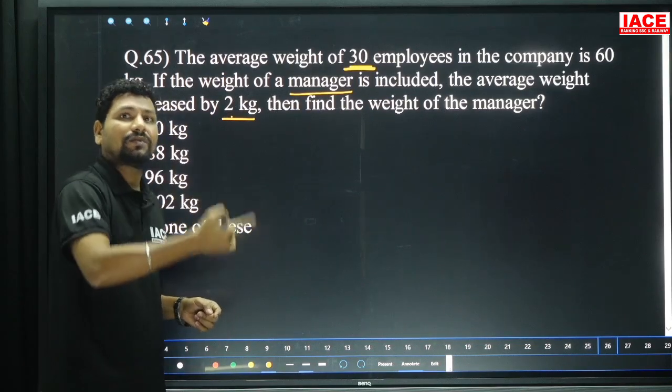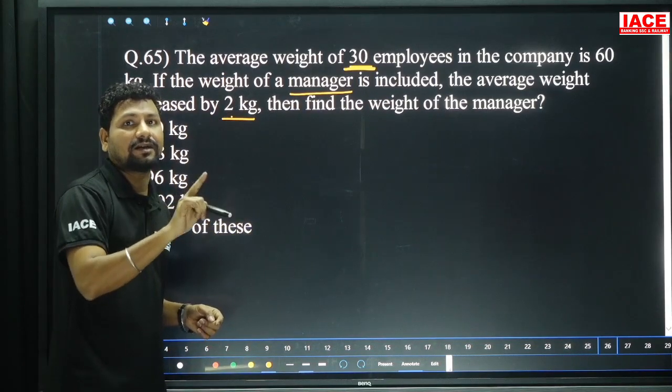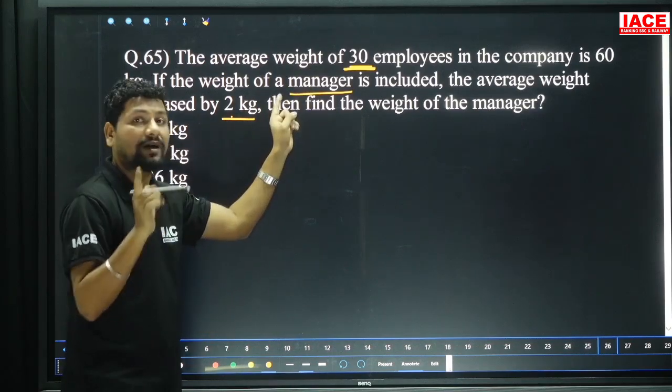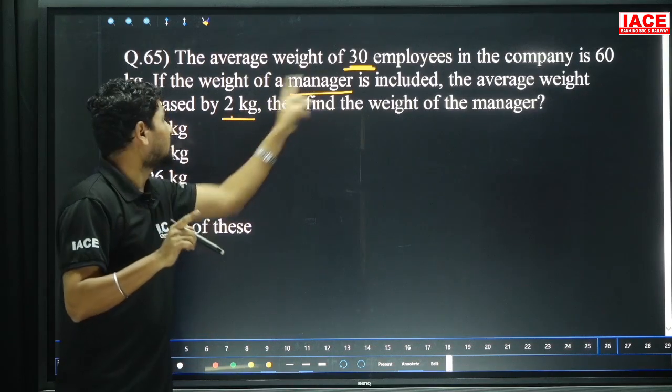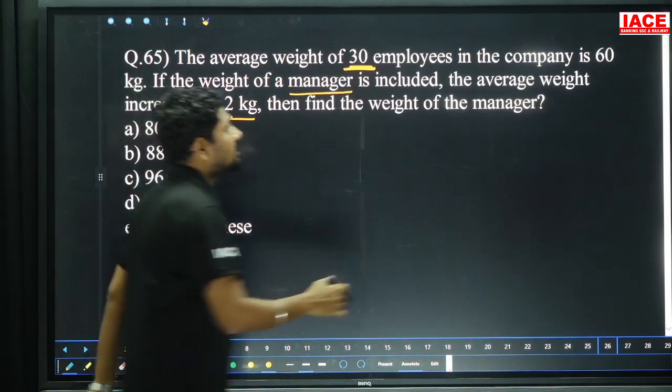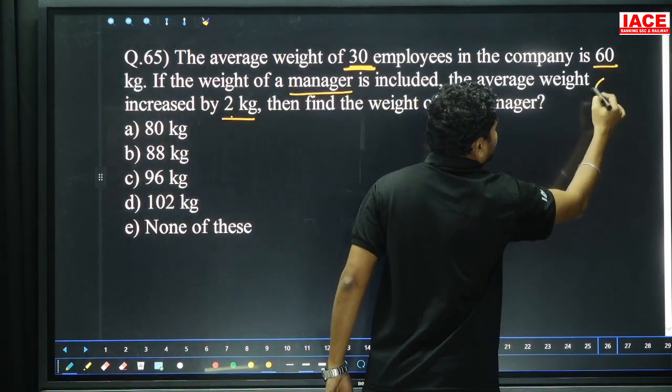But here the last one person is also there. The last person is 31. 31 × 2, since one person is included, is equal to 62. 62 is added to the previous average.